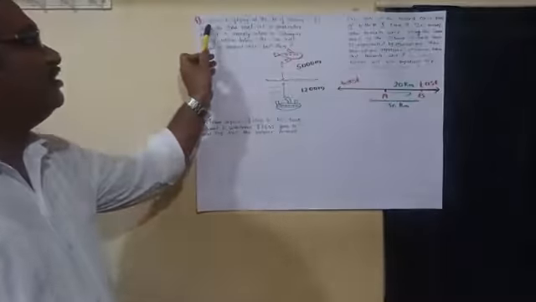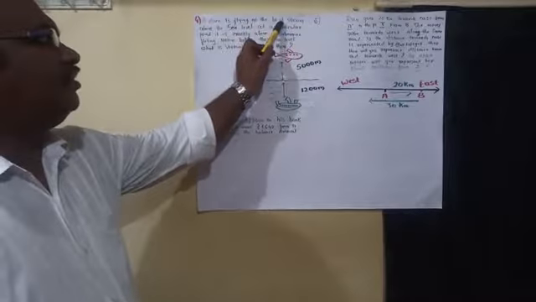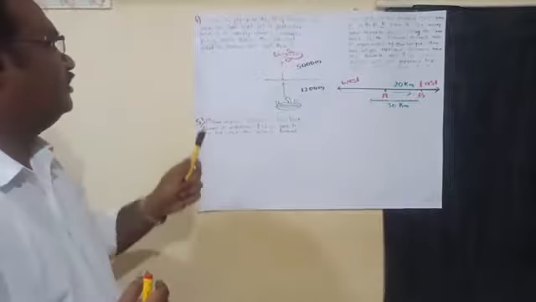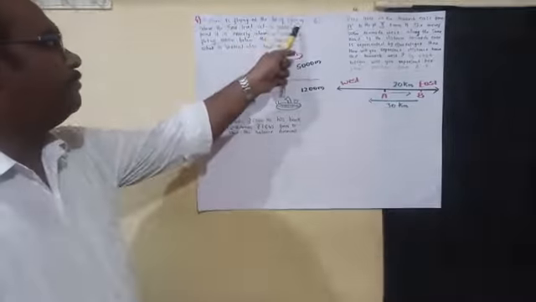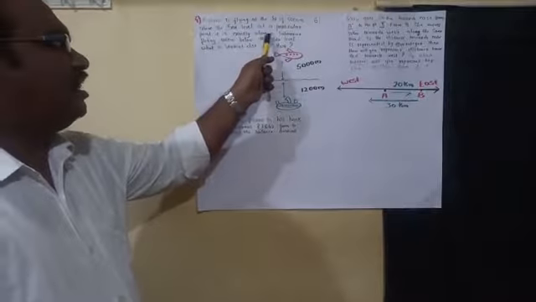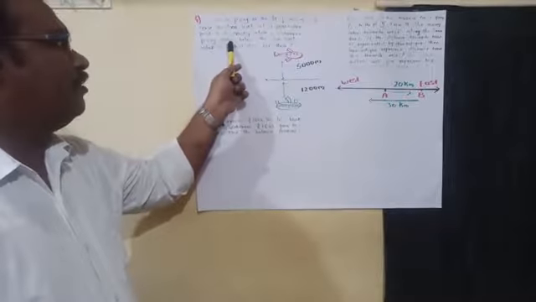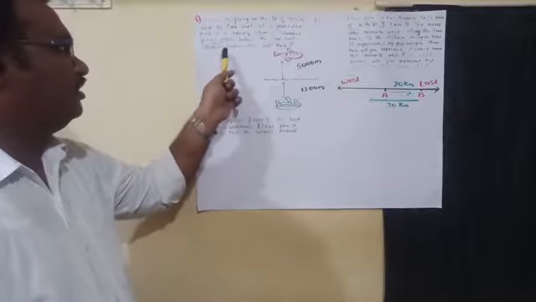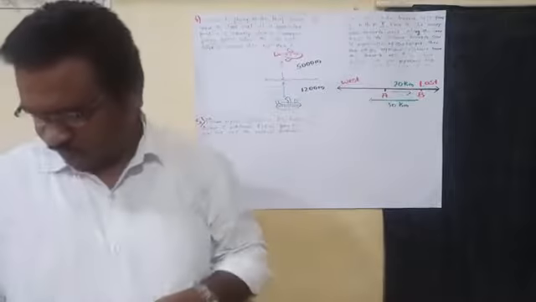Question 4: A plane is flying at the height of 5000 meter above the sea level at a particular point. It is exactly above a submarine floating 1200 meter below the sea level. What is the vertical distance between them?